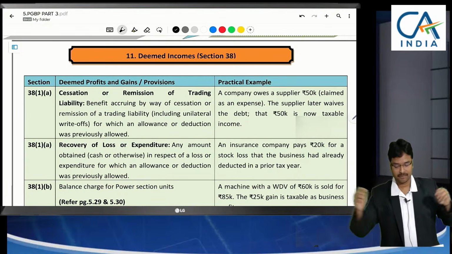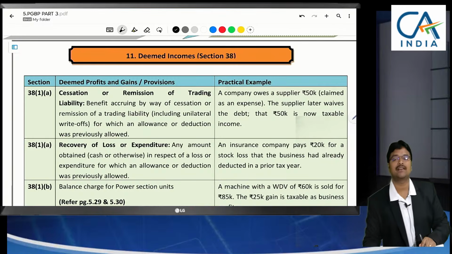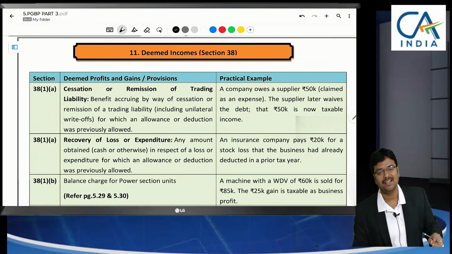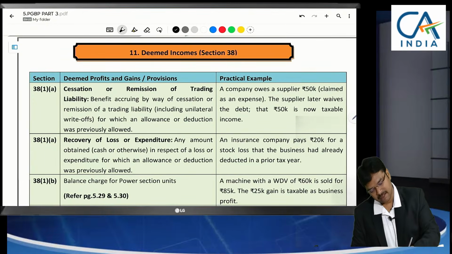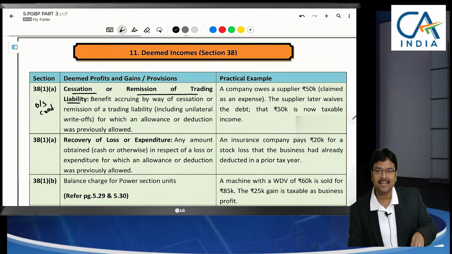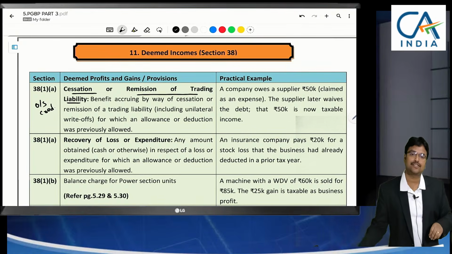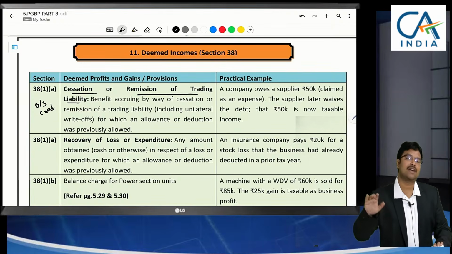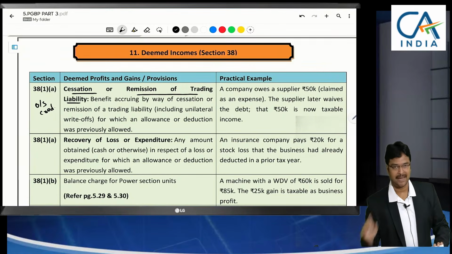Very easy section. From our point of view it was very easy section, but from client point of view very harsh. Here if you see, remission of a trading liability or cessation of a trading liability, long pending outstanding creditors, that creditor has stood as creditor from past 10 years or past 4 years. Creditor in the sense already earlier we have claimed purchase as expenditure, purchase account debited to creditor's account, that creditor is still due, 4 years were completed.